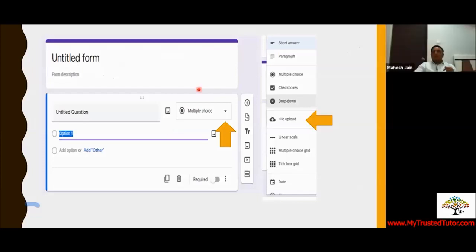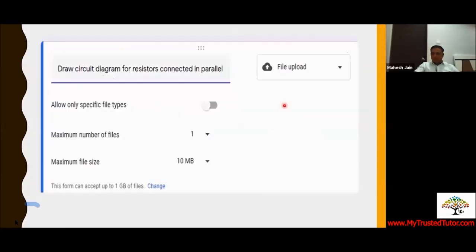There's an option available here. When you're typing a question, in place of clicking on multiple choice question, you can click on the file upload question. The moment you click on file upload, these are the options available to the person creating the Google Form. You can see I have written: draw circuit diagram for resistors connected in parallel.